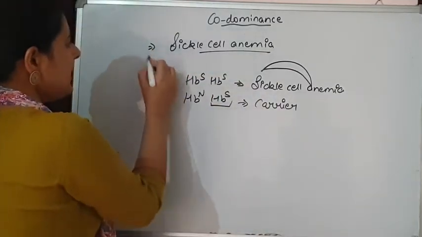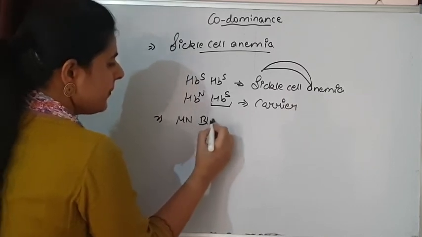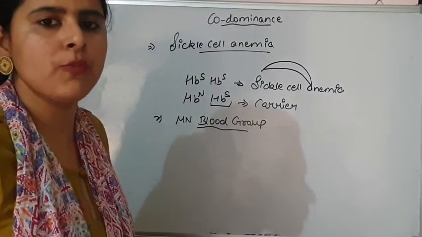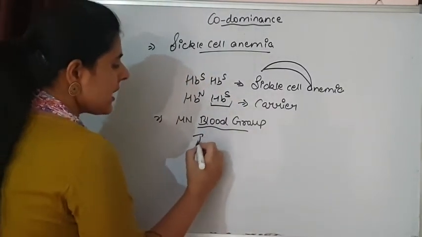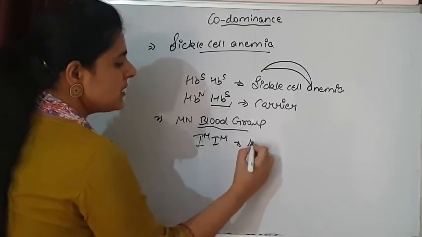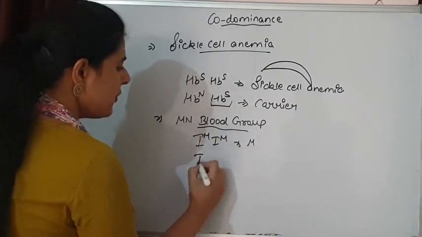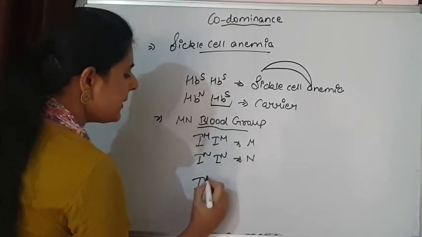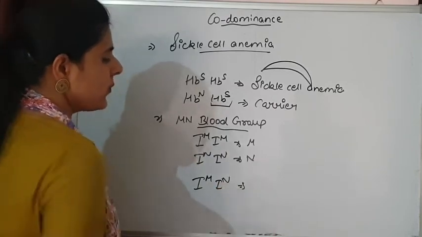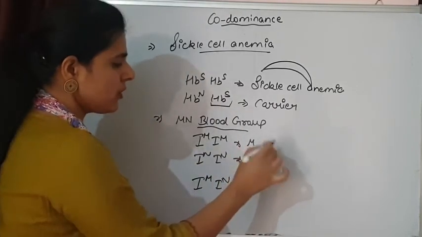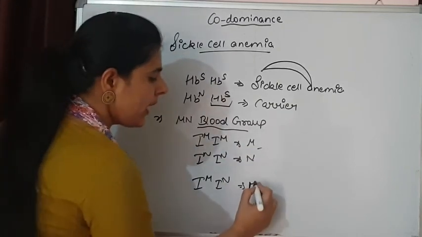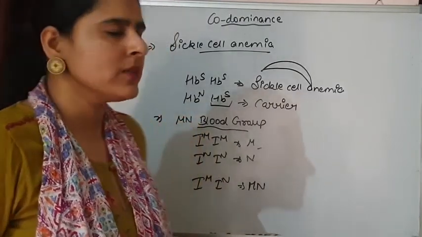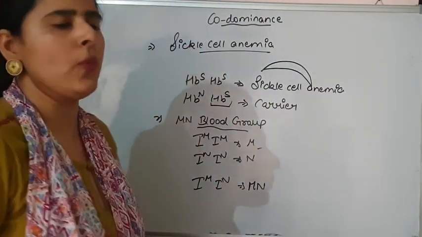Another example can be the MN blood group. It is also found in some percentage of the population. Here again alleles are present. If IM and IM are present, the blood group will be M. If a homozygous situation for N is present, the blood group is N. But if both the dominant alleles, IM and IN, are present, note the blood group will not be M or N, it will be MN, because both are going to express themselves simultaneously. These are a few examples of codominance.